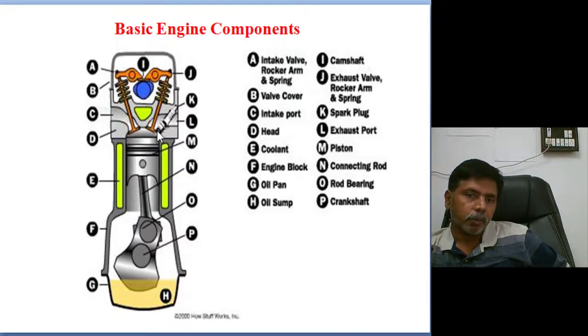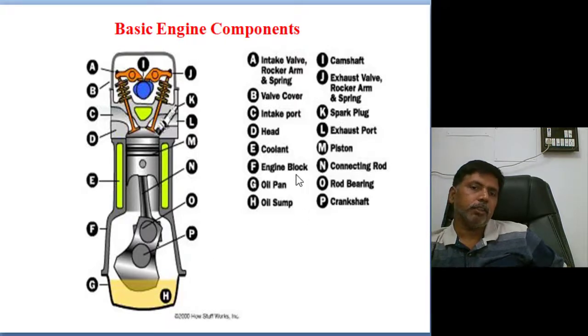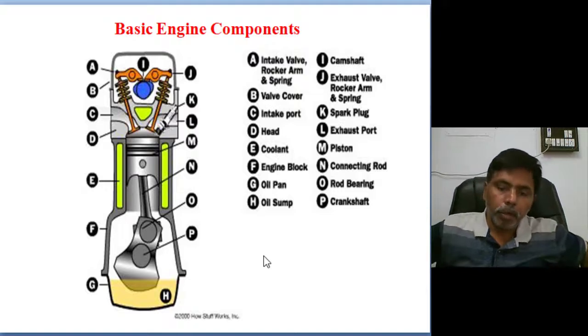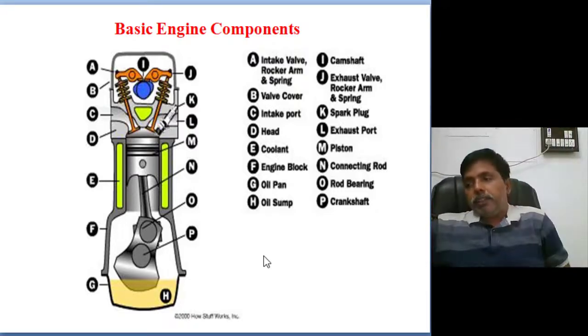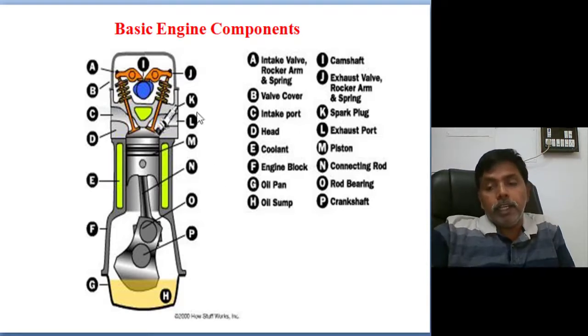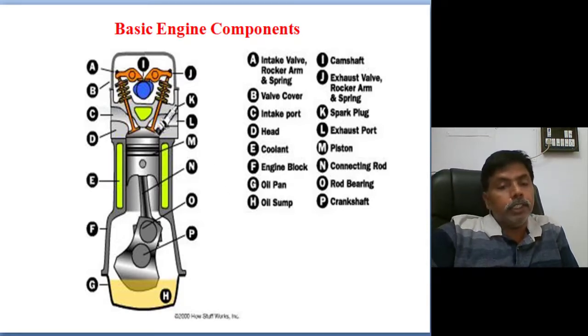Next, spark plug. For initiating the ignition, we are giving a spark. Next, exhaust port. This is the exhaust port. M, this is the piston. N, connecting rod, piston, connecting rod, rod bearings. These are the rod bearings, and P, this is the crankshaft. So these are the minimum components of an internal combustion engine.